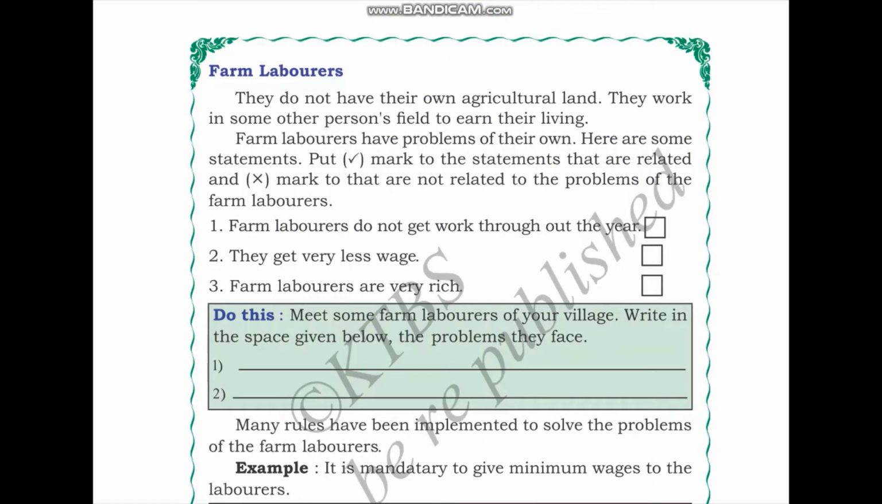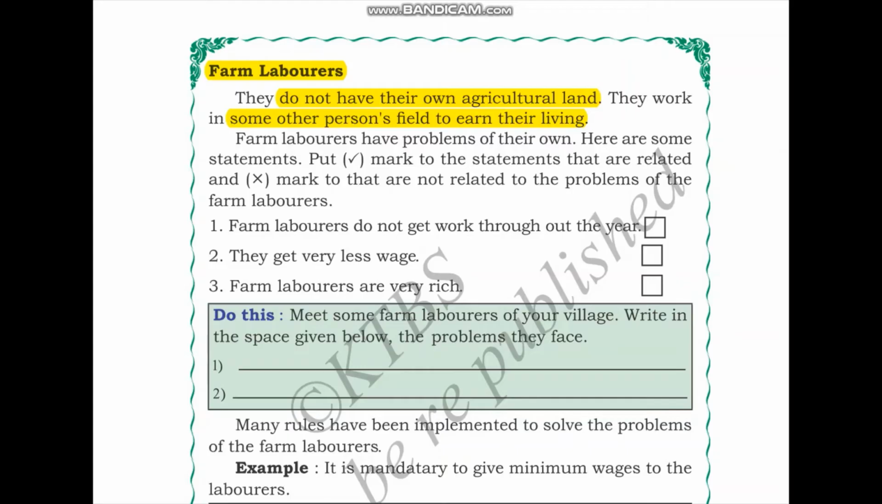Let us look into the characteristics of the three categories of agriculturists one by one. First, let us talk about farm laborers. We learned that farm laborers like Manjama do not have their own agriculture land and they work in some other person's field to earn their living. Farm laborers have problems of their own. For example, we learnt about the 6 different stages of crop cycle, right? So there are only some stages which need help from other laborers.